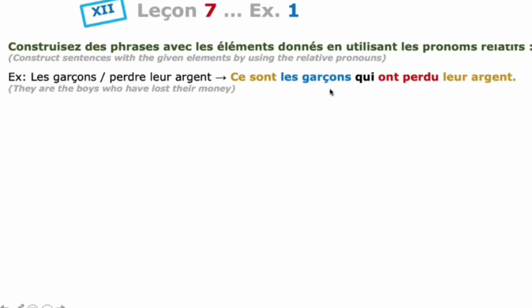After stressing the subject, you have to use the relative pronoun qui. And remember, after qui you always have a verb. Here the verb is perdre. In which tense is this verb conjugated? Analyze carefully.